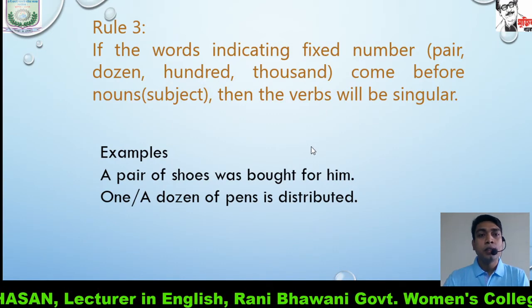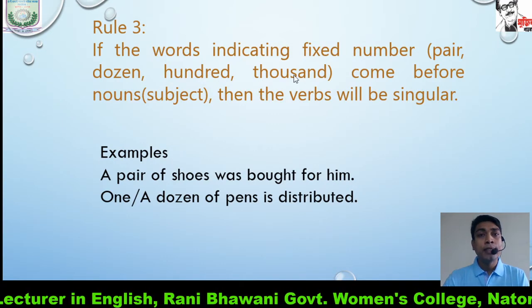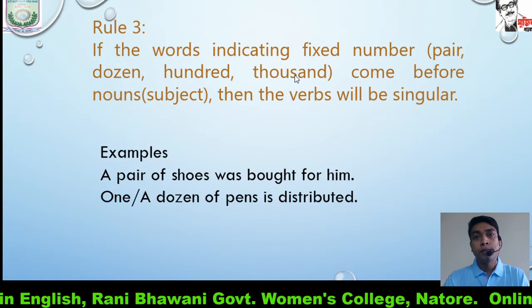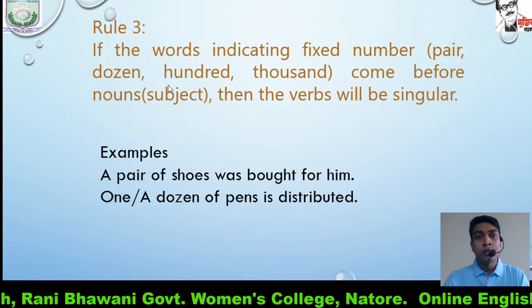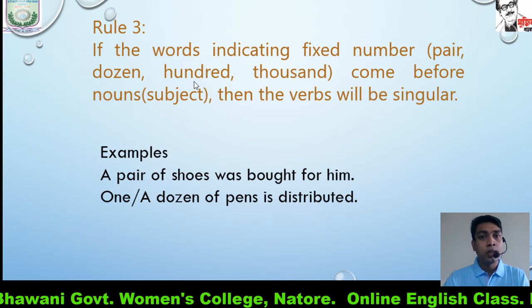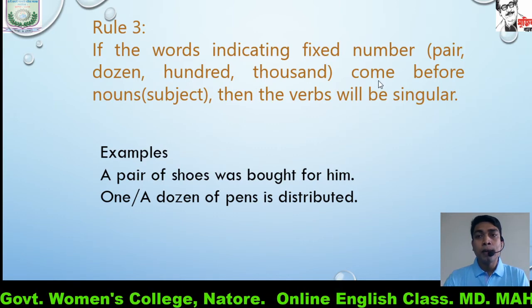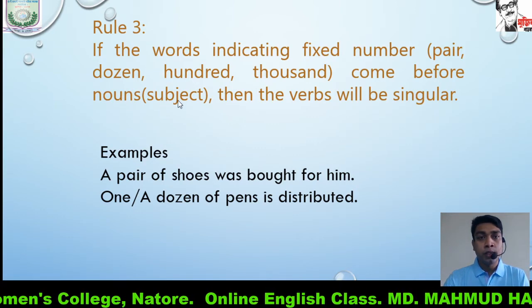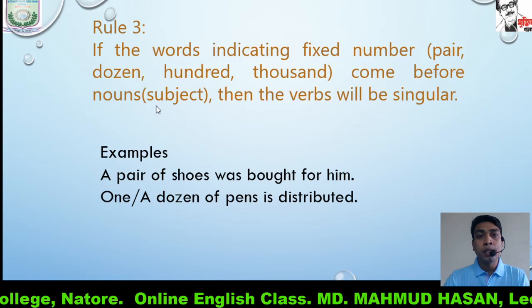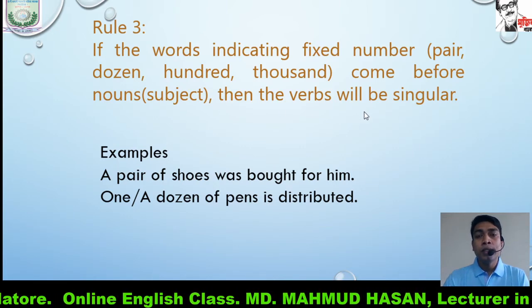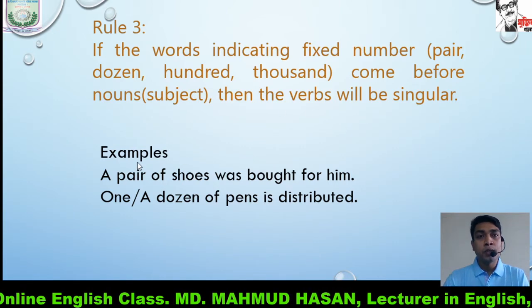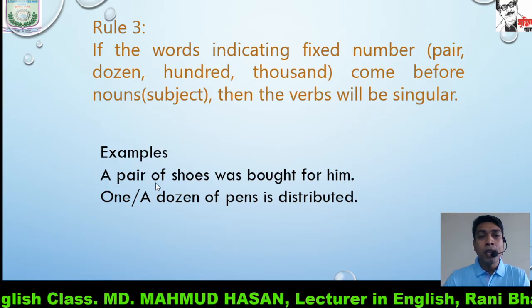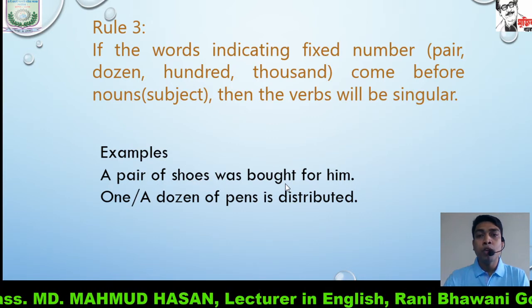Rule number 3. If the words indicating a fixed number, pair, dozen, hundred, thousand, come before nouns, that means before the subject, then the verb will be singular. Examples will make you clear. A pair of shoes was bought for him.